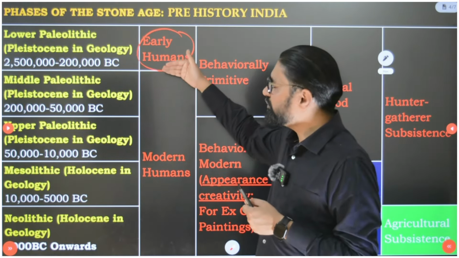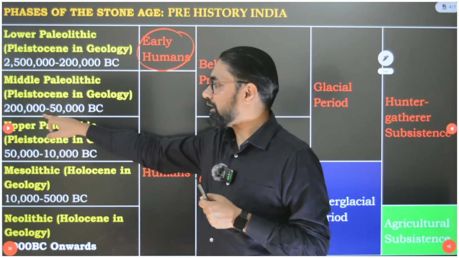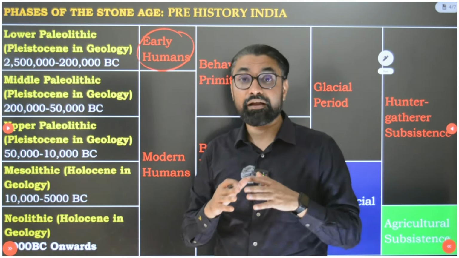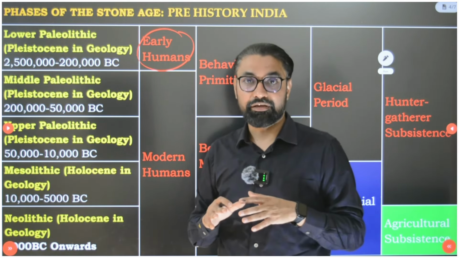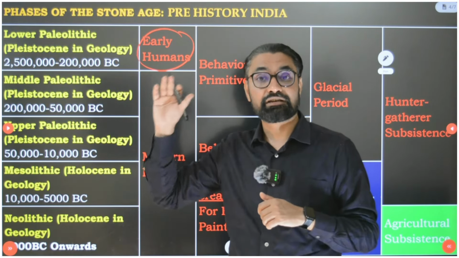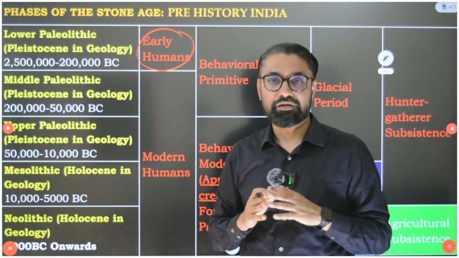Then, guys, what is the difference between lower and middle Paleolithic? Middle Paleolithic is around 2 lakh to 50,000 BC. This period is when this physiological evolution was complete, and now we were not 70-80% like chimpanzees, but 70-80% like humans, 10-20% like chimpanzees. More we are now humans.